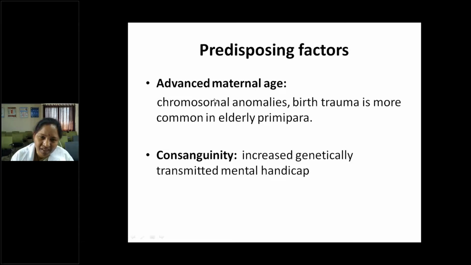Very young age is also risky, just like elderly mothers. Teenage pregnancies, premature deliveries, and low birth weight babies are more common, and that also leads to mental retardation. And consanguinity: there is an increased chance of genetically transmitted mental handicaps. So it is better to avoid consanguineous marriage.